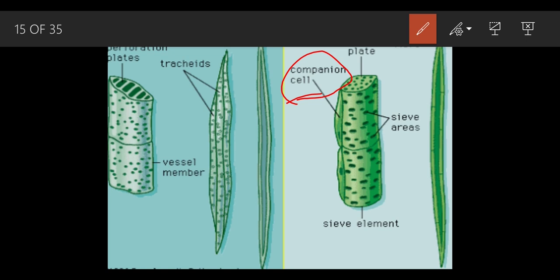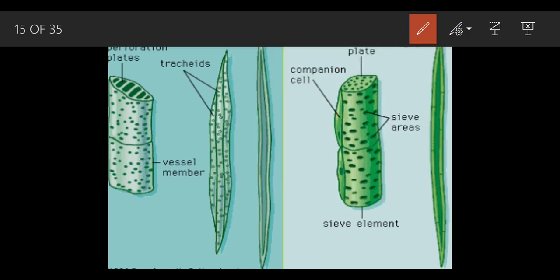This companion cell is closely attached with this sieve tube. You can see out here. This is the sieve tube, this is the companion cell, and this is the sieve tube. It is closely attached because the word companion means friends. So they are attached together.